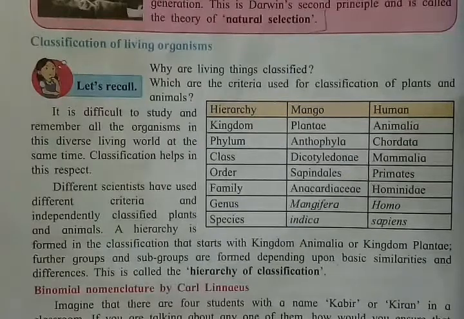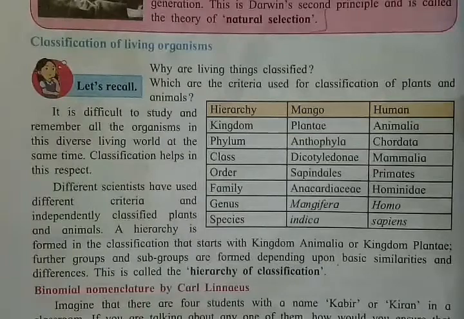So that's why classifications are done, so that we can identify them easily. On the basis of the similarities and differences of plants and animals, their food habits, living, and many more, groups and subgroups are formed so that they can be easily classified.